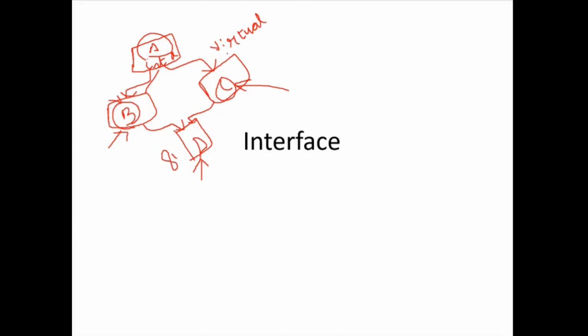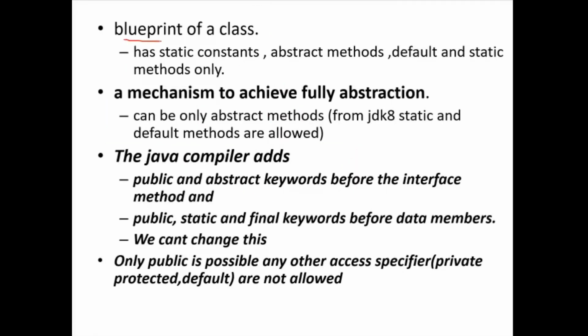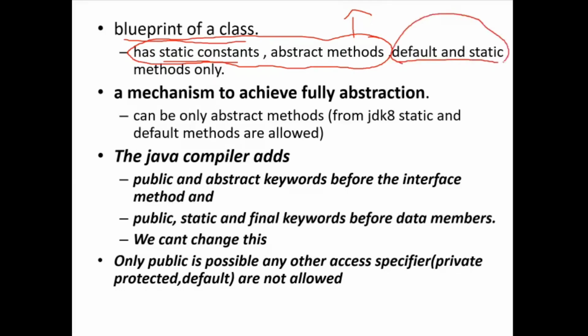But instead of the virtual keyword, here we are going to use one new concept called interface. An interface is nothing but a blueprint of a class. Here I have a static constant. Before JDK 8, only static constants and abstract methods were allowed in an interface. From JDK 1.8, they introduced 2 more kinds of methods: default and static methods.